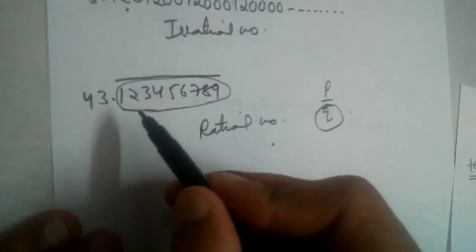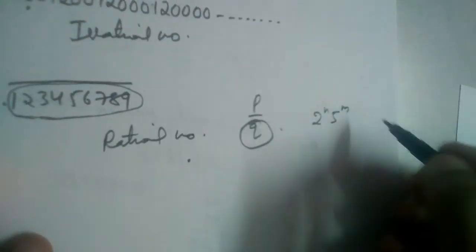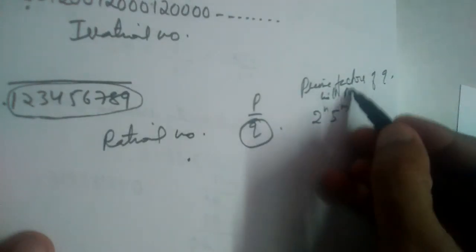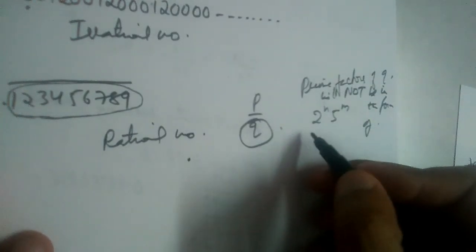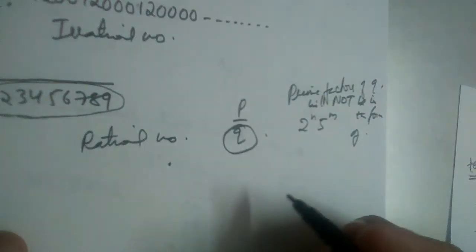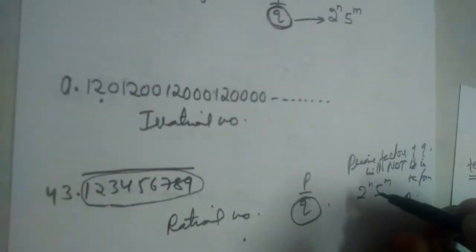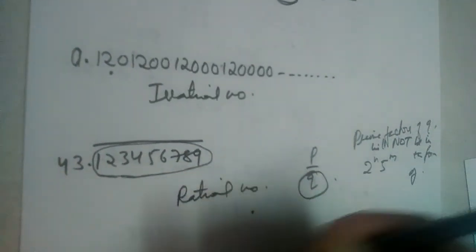See, it is non-terminating repeating. So q will not be in the form of 2 power n 5 power m. The prime factors of q will not be in the form of 2 power n 5 power m. That's why it is non-terminating repeating. If the denominator was in the form of 2 power n 5 power m, it would be terminating, right? We have learned this in the previous videos. I recommend you go watch those videos also.